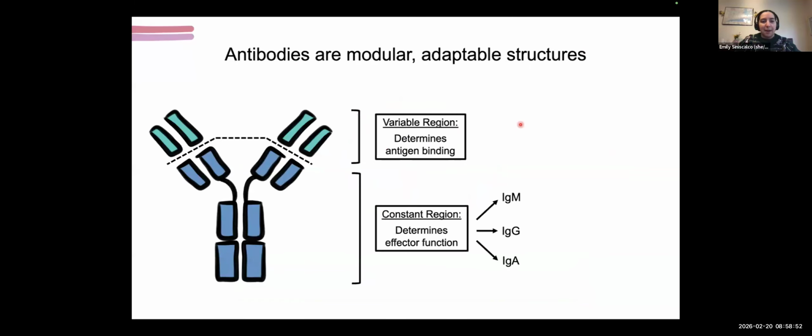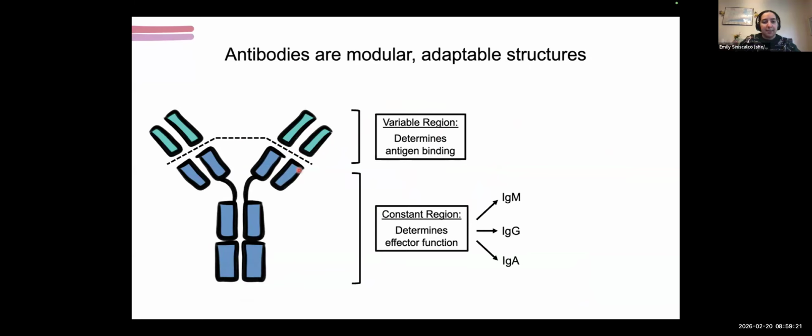And so, thinking about how antibodies are structured, there are two things that immunologists generally think about. We have the variable region, which determines antigen binding, and this is where the germinal center will sort of mold the antibody and the antibody's ability to bind to its particular antigen through BCR mutations and increase its affinity for that antigen. And we've done some work on this, but I'm not going to be talking about the variable region very much today. Instead, I want to draw your focus to the constant region, which determines the effector function.